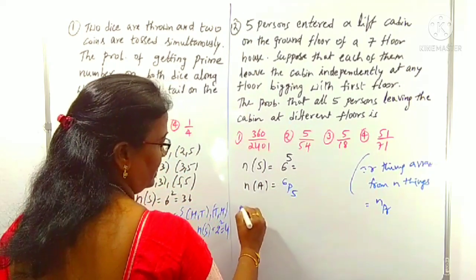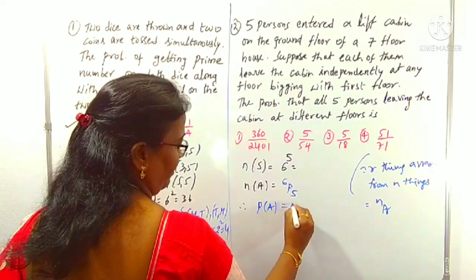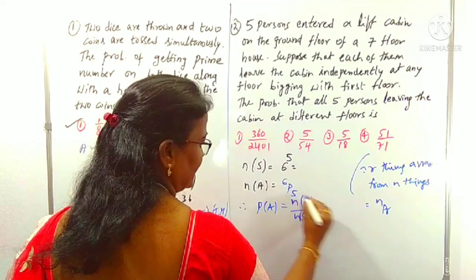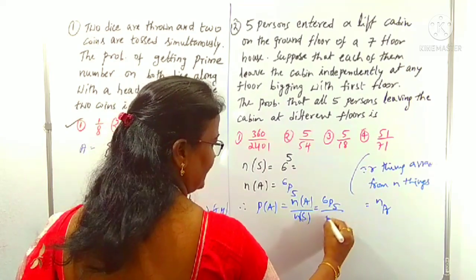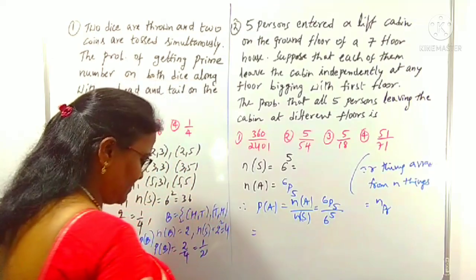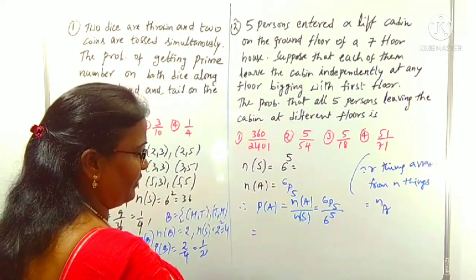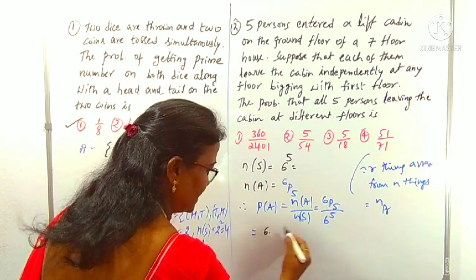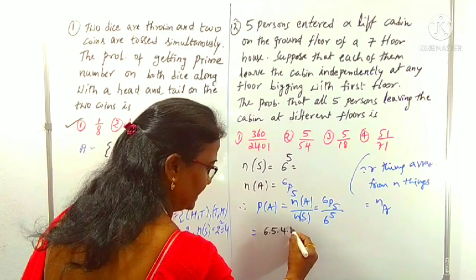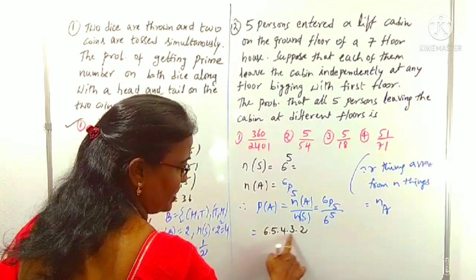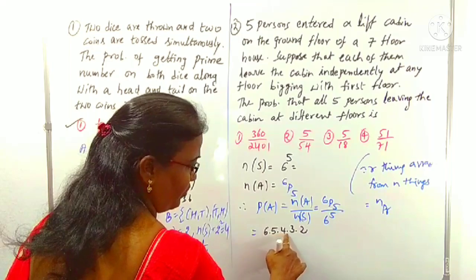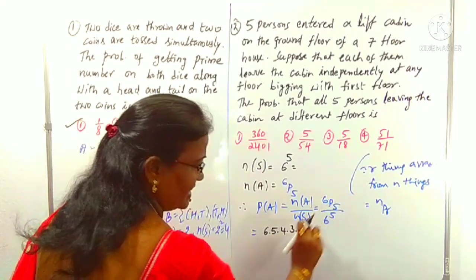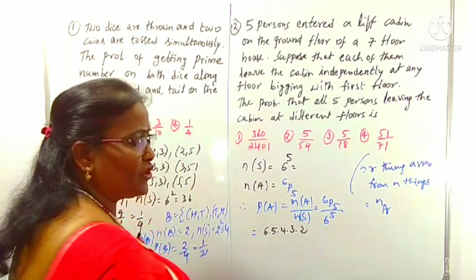Right. Now what is P(A)? Simply n(A) by n(S). n(A) means 6P5, so 6P5 by 6 power 5. Do you know how to expand 6P5? In case of P, since 5 is there, we start with 6, then the next number 5, then 4, then 3, then 2. Continuous numbers you have to write like this, up to 5 factors.